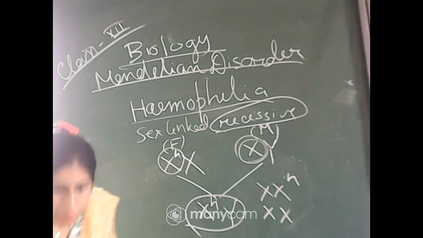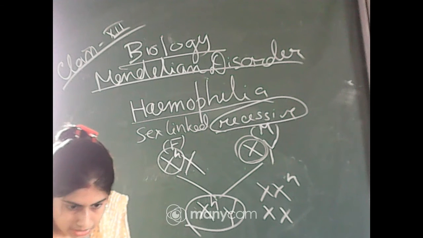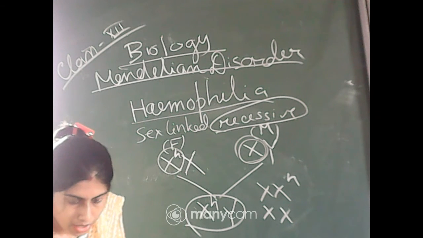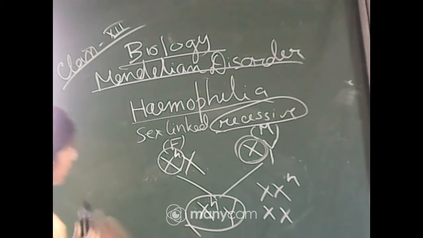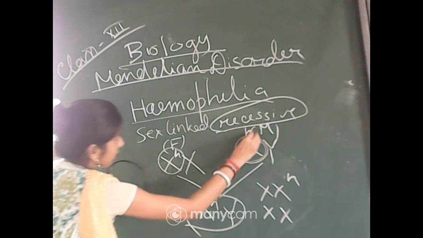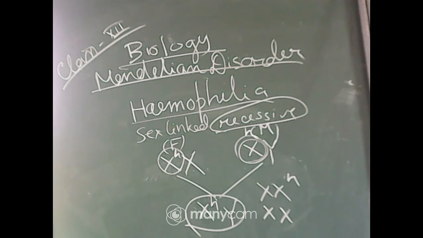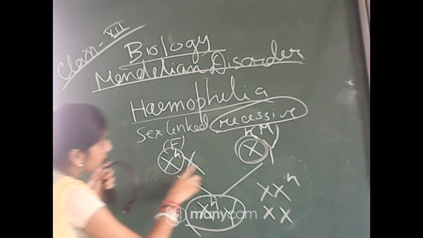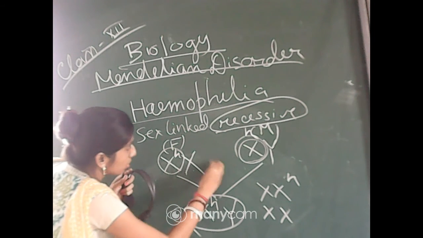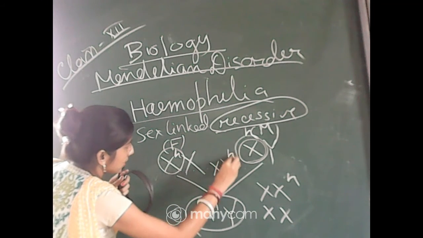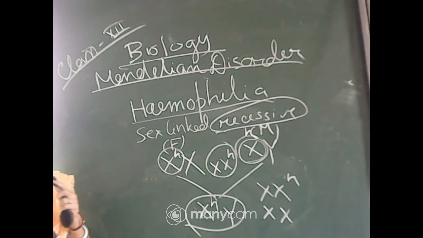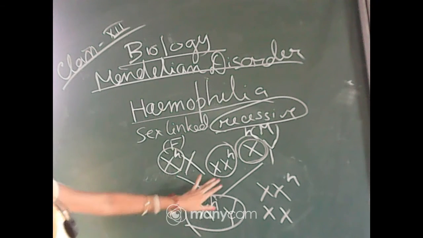Okay, ma'am, if the father is affected, is it possible for a girl child to be affected? Not possibly. You can see, if the child gets these two, X and XH, will the daughter be affected?